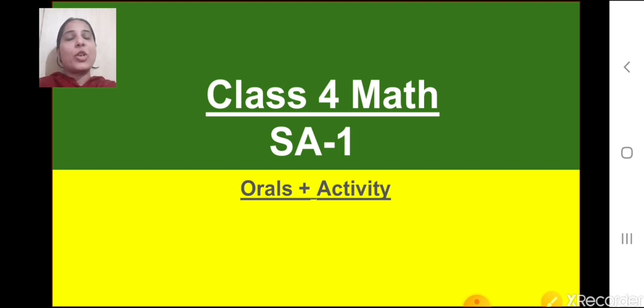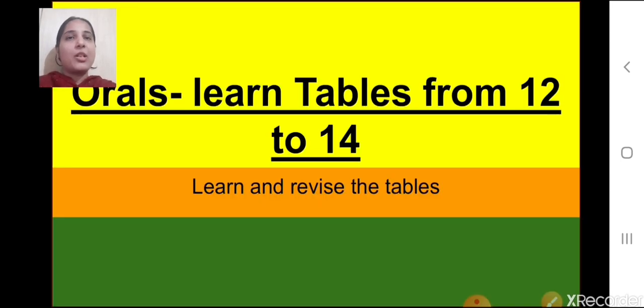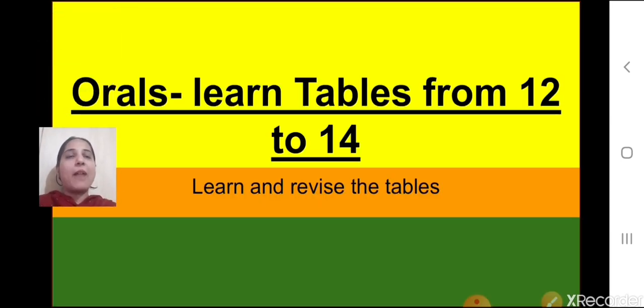Which contains orals and activity. Now children, this will be having orals and activity. So what will come in orals? Let's see. So for orals, you have to learn tables from 12 to 14. So the table of 12, 13 and 14, that you have to revise and you have to learn them thoroughly.